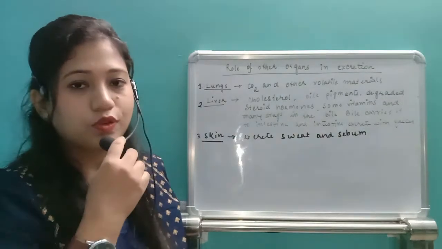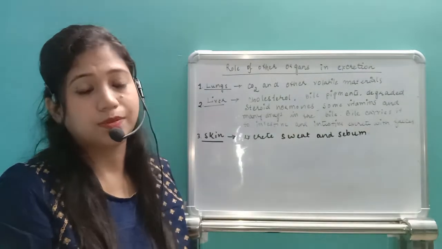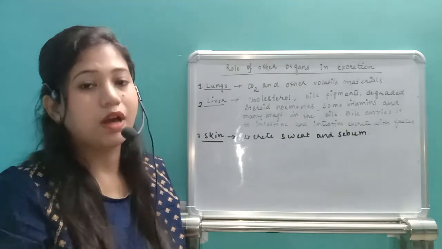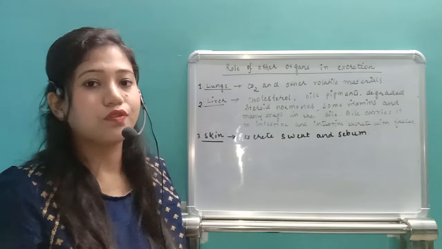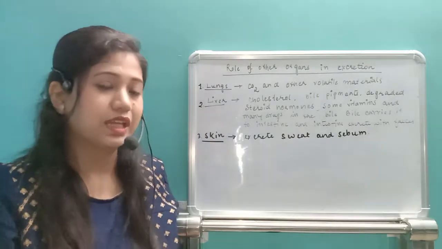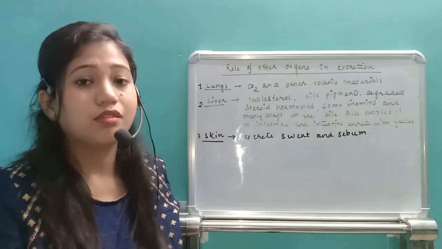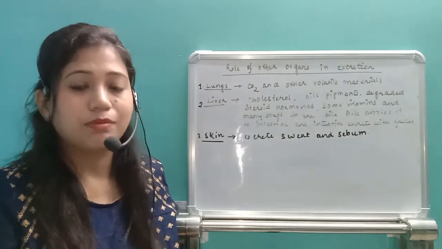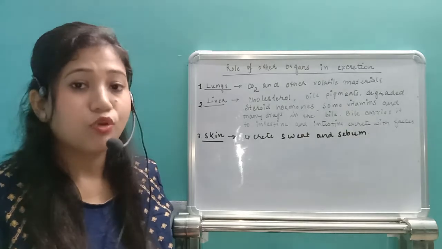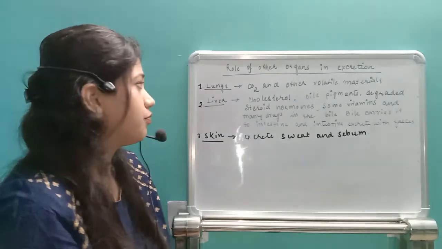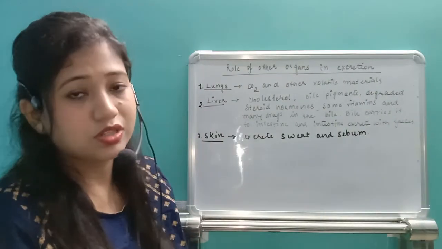Hello everyone, so this will be the last video of the chapter excretory products and their elimination. In this part we will see three things. First of all, we'll see the role of other organs in excretion. Second, we will see the regulation of kidney function, and the third one will be the hemodialysis process.